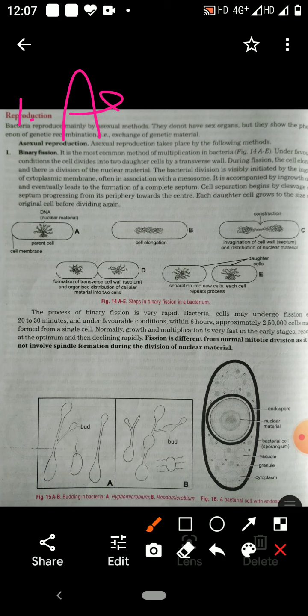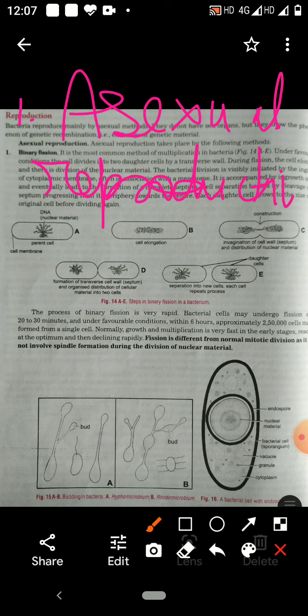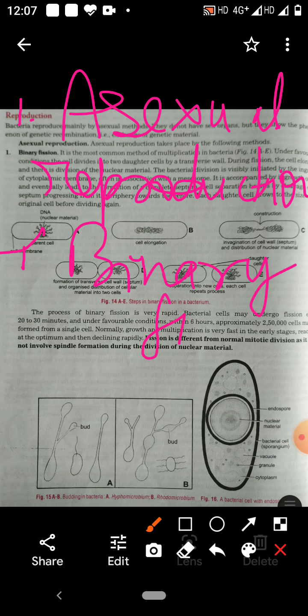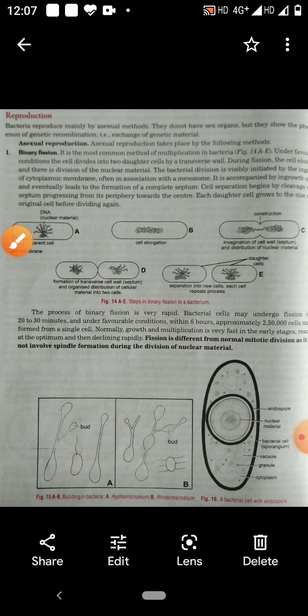One is asexual reproduction. Asexual reproduction is by binary fission. This type of reproduction occurs under favorable conditions. The bacterial cell divides into two daughter bacterial cells.